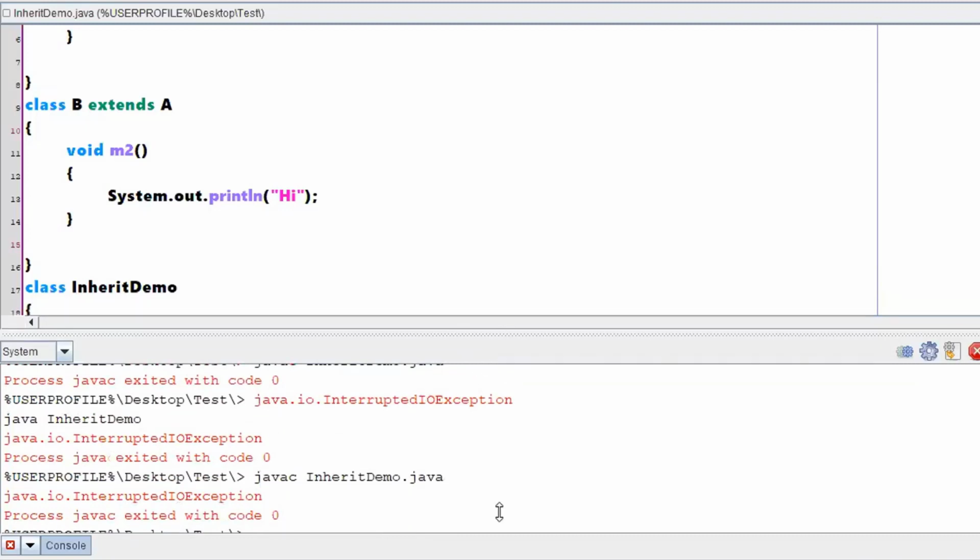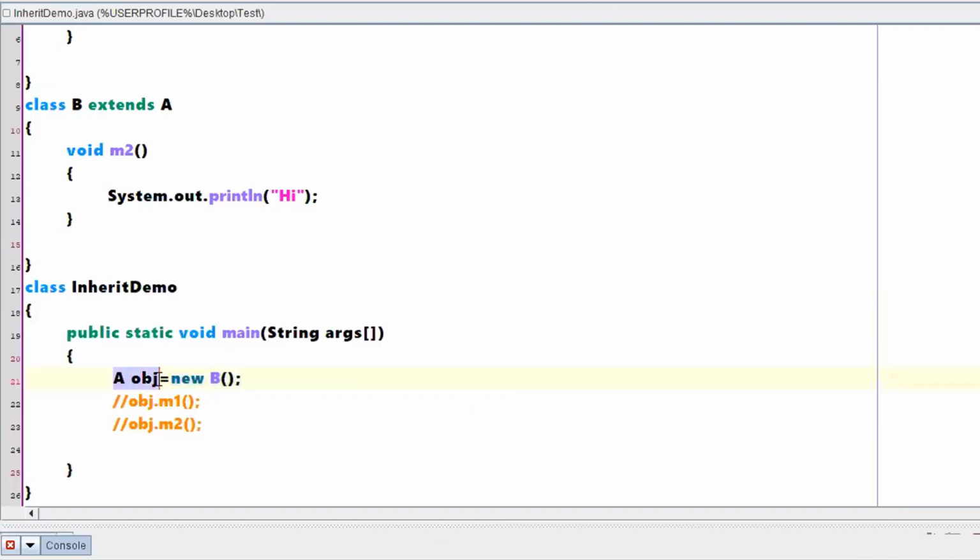So what is the conclusion? You can use a parent class reference to point to a child class object. But the condition is, by using a parent class reference, you can only access its own methods, not child specific methods. The first conclusion is that a parent class reference can point to a child class object.